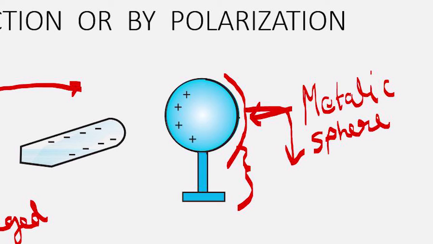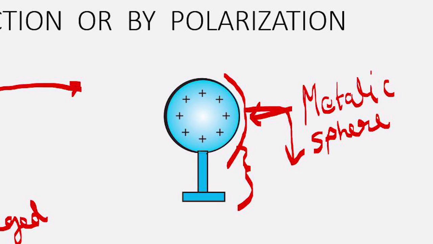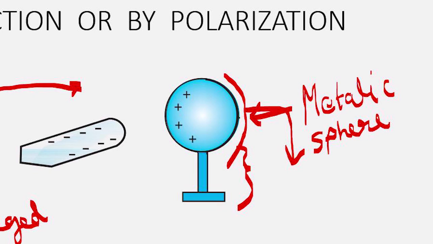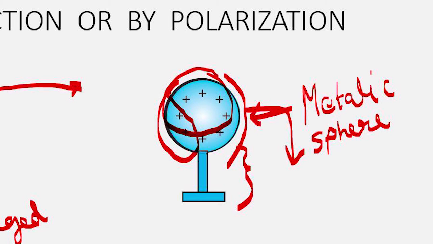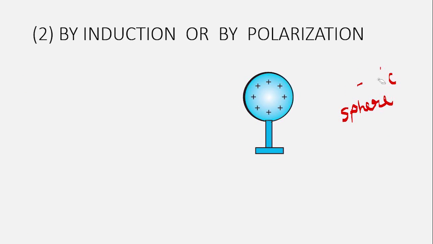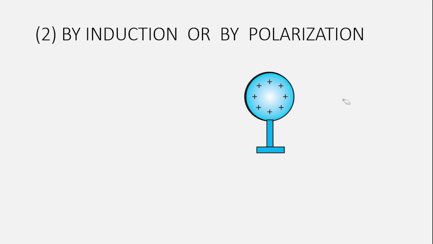Now remove this charged rod. We see that this positive charge uniformly gets distributed over the whole sphere. See, like this. So this we studied, the production of static electricity on a body by induction or by polarization.